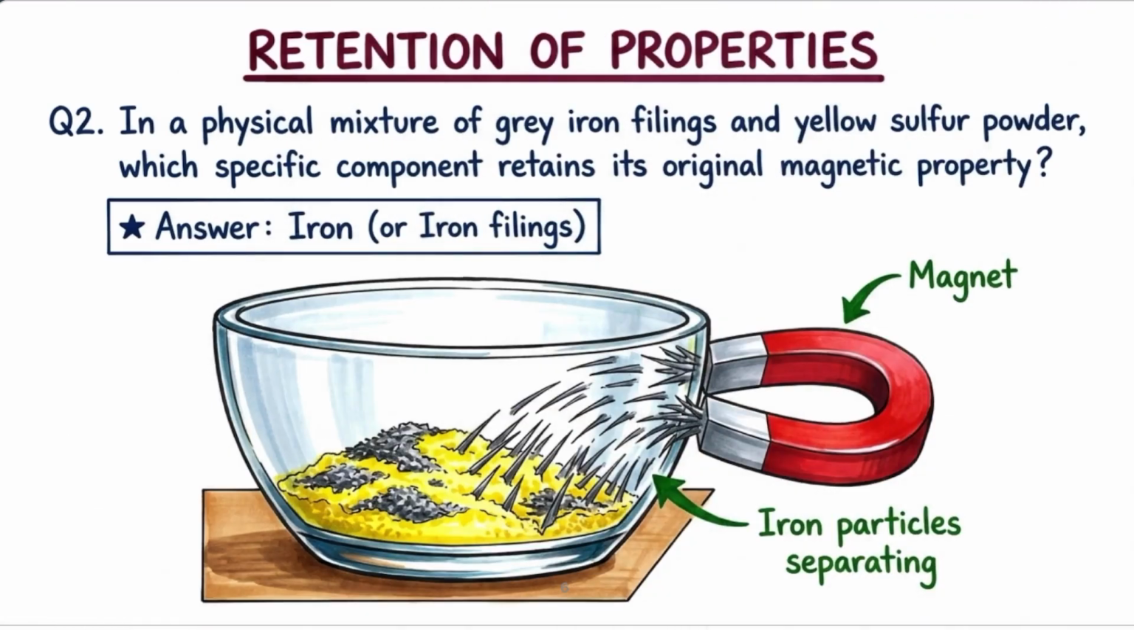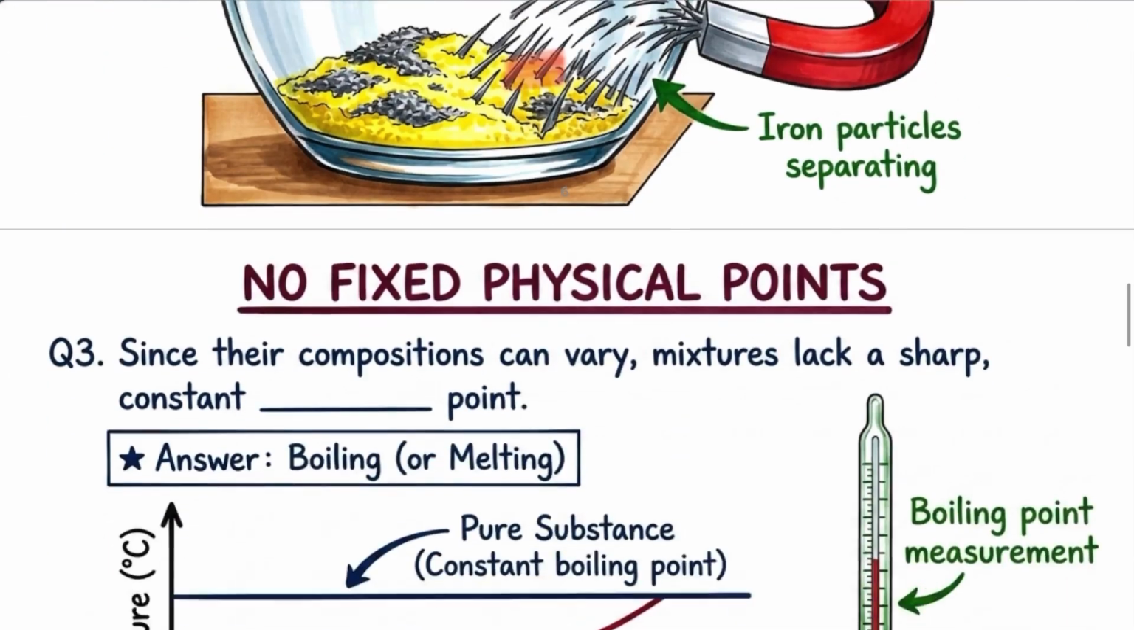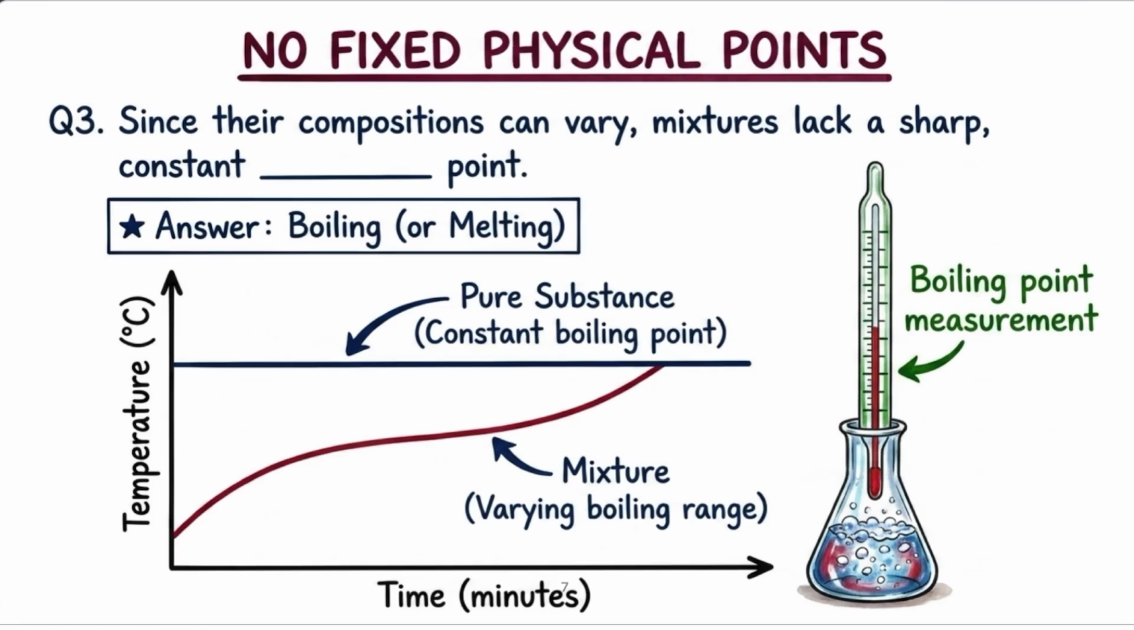Question number 2. In a physical mixture of grey iron filings and yellow sulfur powder, which specific component retains its original magnetic property? In this mixture you have iron and sulfur, so iron will retain its property. Next, third question. Since their composition can vary, do mixtures have a sharp constant boiling point or melting point? Different mixtures will have different boiling points and different melting points because of different composition.